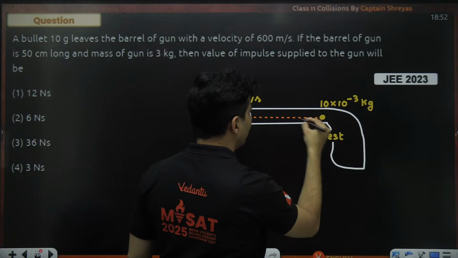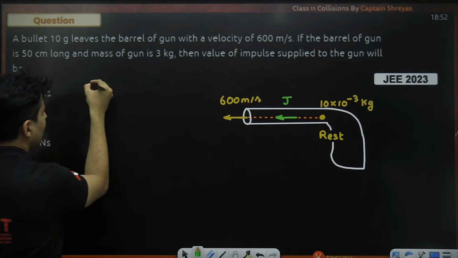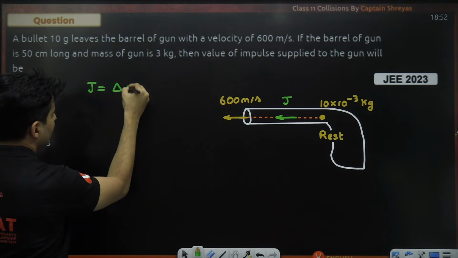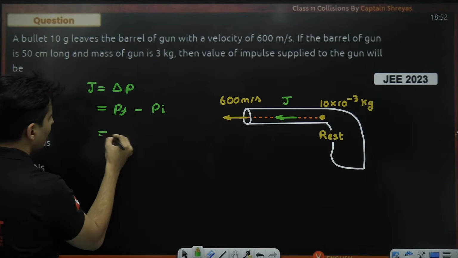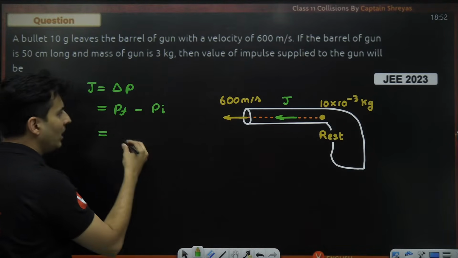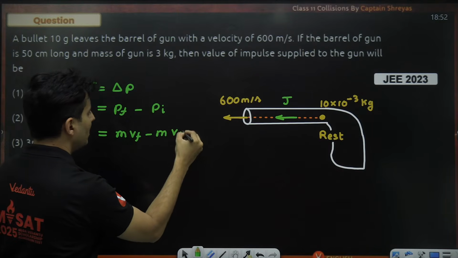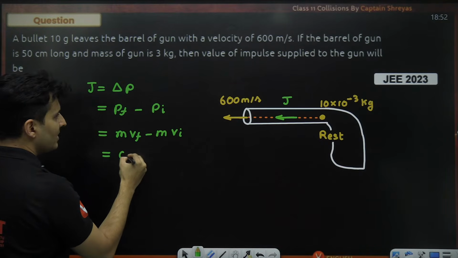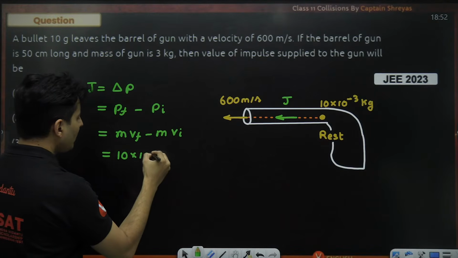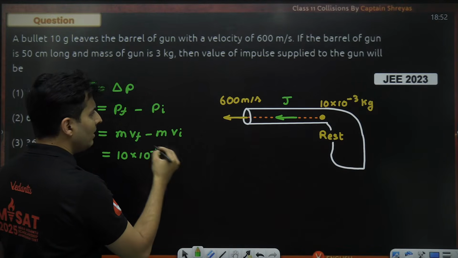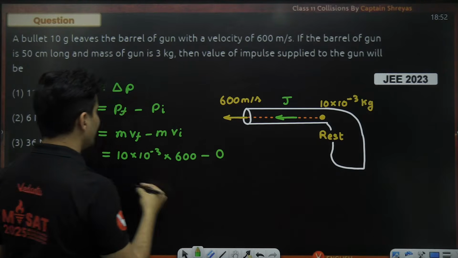So obviously the bullet experiences an impulse in this direction, and that impulse is nothing but change in momentum, which is final minus initial. Final momentum of that bullet will be mass into final velocity, minus mass into initial velocity. Mass is 10 into 10 to the power minus 3, final velocity is 600, and initially it was at rest, so 0.